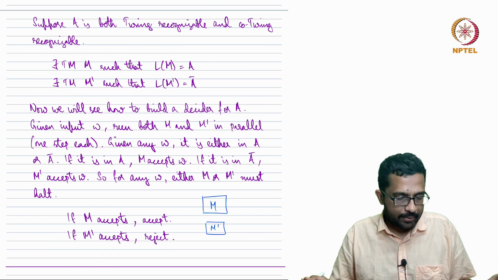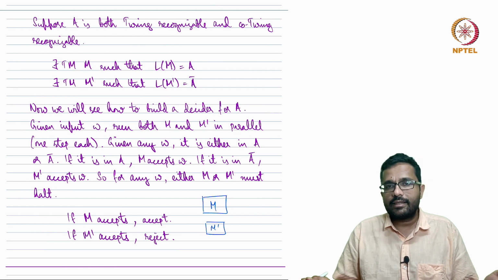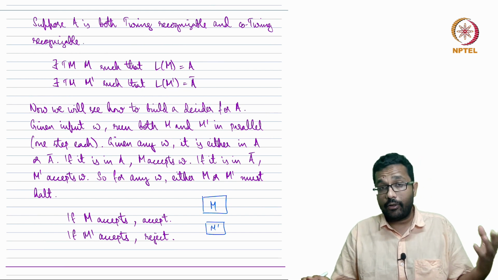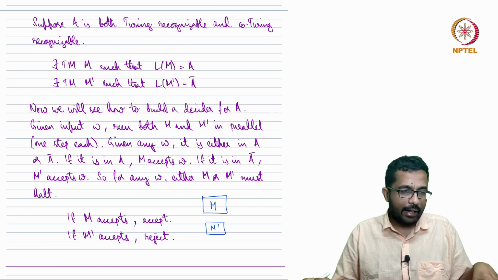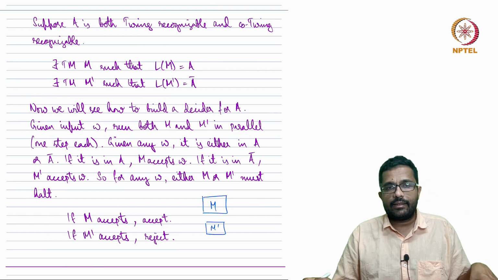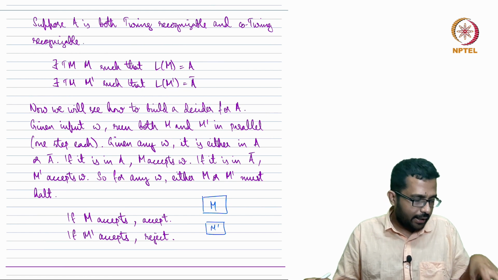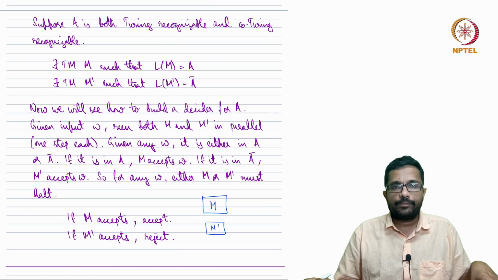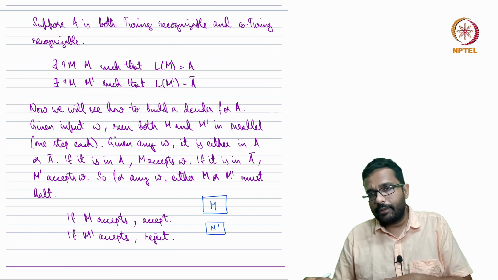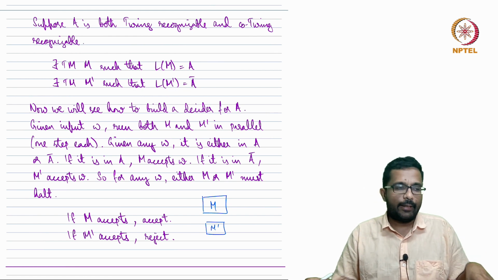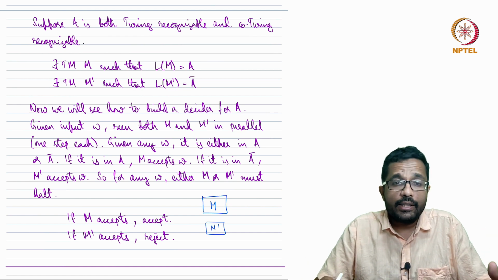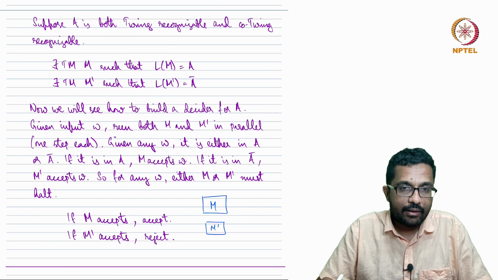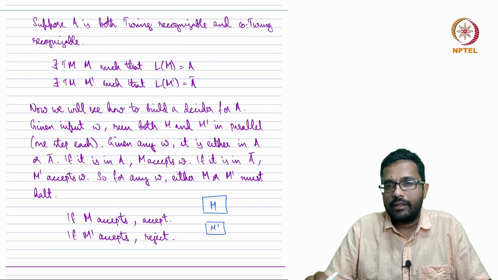So we want a decider for A. We want all the strings in A to be accepted and all the strings not in A to be rejected. We know that any string given as input is either going to be accepted by M or going to be accepted by M prime. If it is accepted by M, we accept, because it is a string in A. If it is accepted by M prime, it has to be a string in A complement, so we reject.